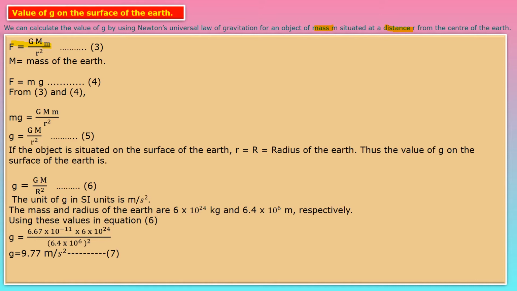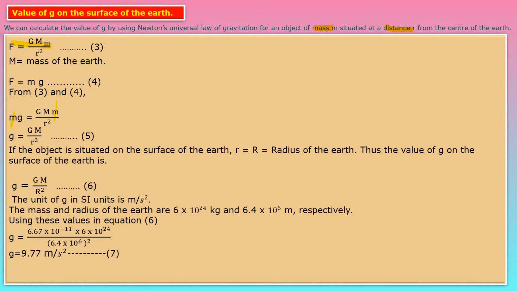Now from equation number 3 and 4, if the left hand side of both are equal, then we can write mg is equal to GMm upon r square. Means if the left hand side is equal, then the right hand side is equal. But here the left hand side and right hand side both have a small m, so we can cut this small m. So what is remaining, children? g is equal to GM upon r square. This is equation number 5.